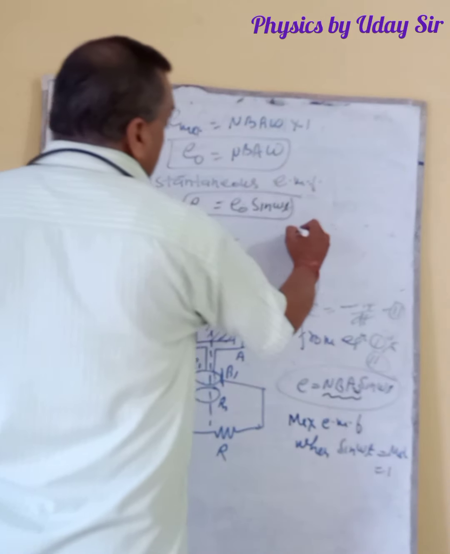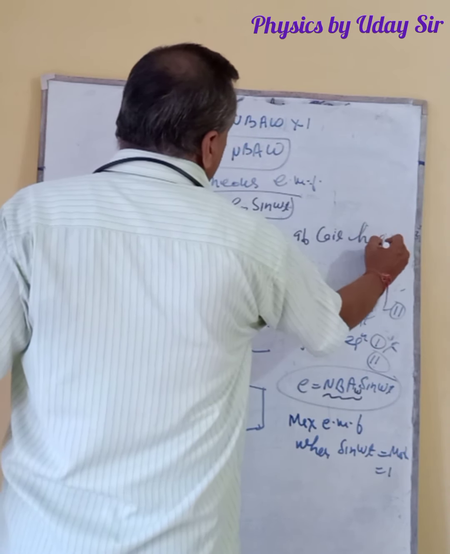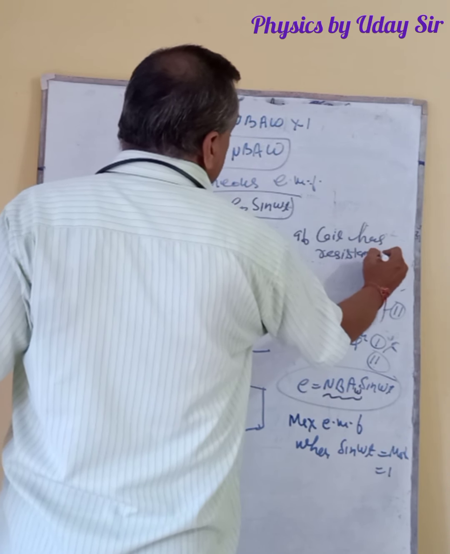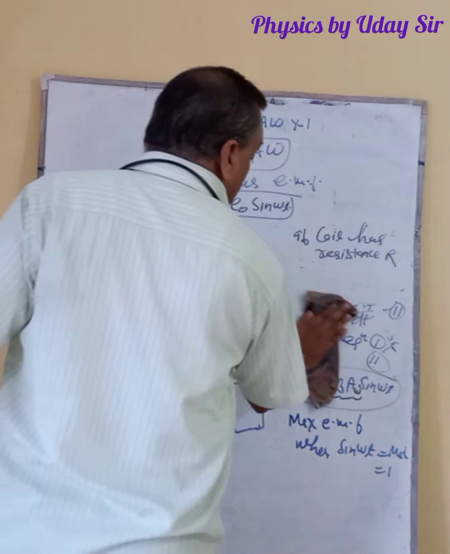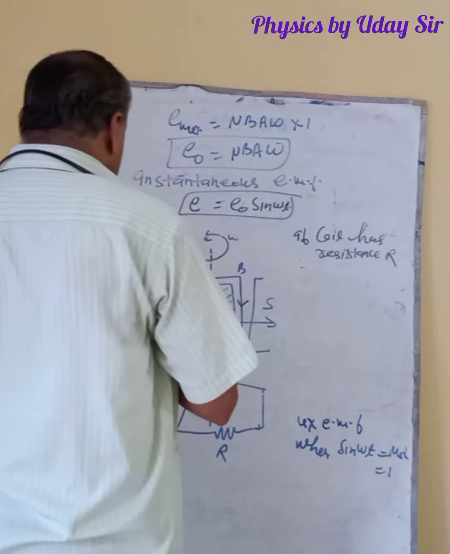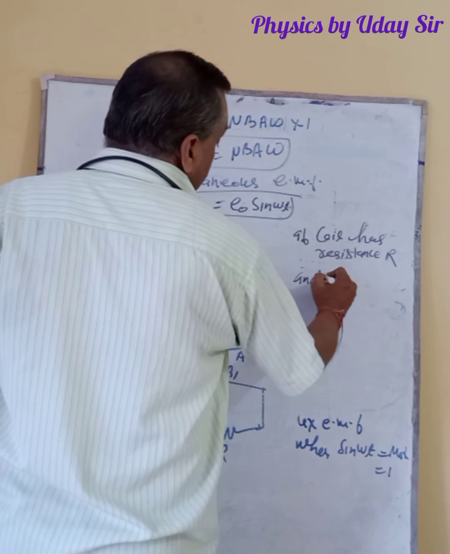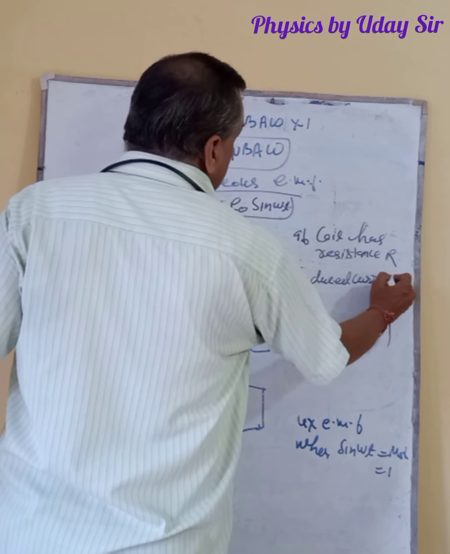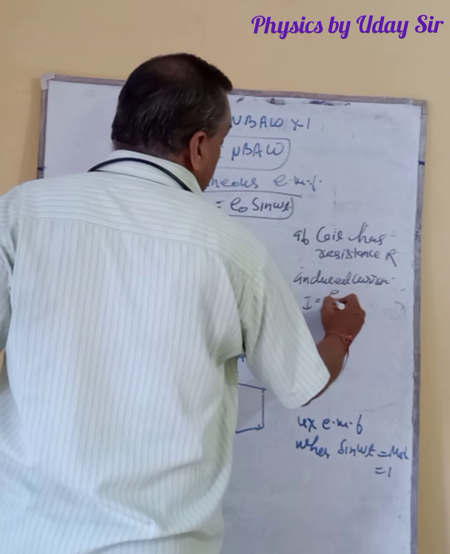Because if the coil has resistance R, what will the induced current be?